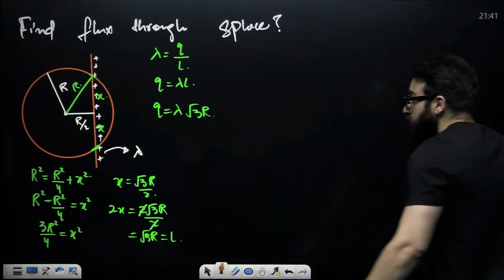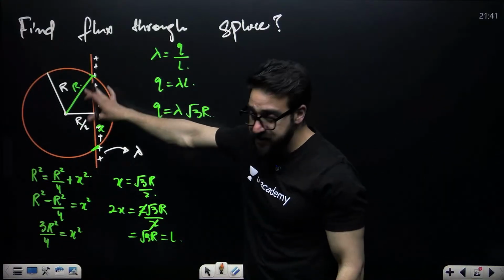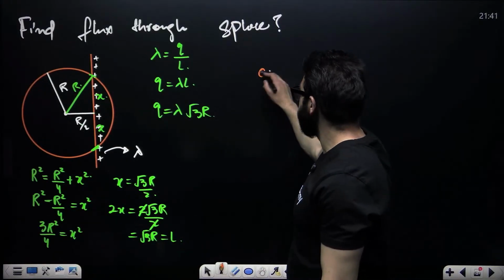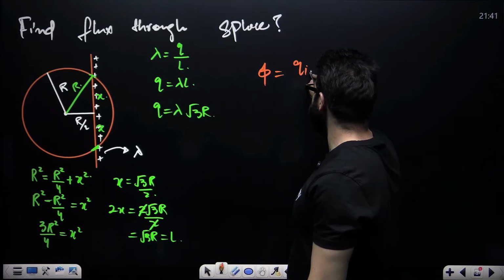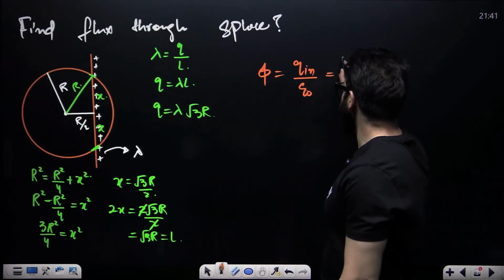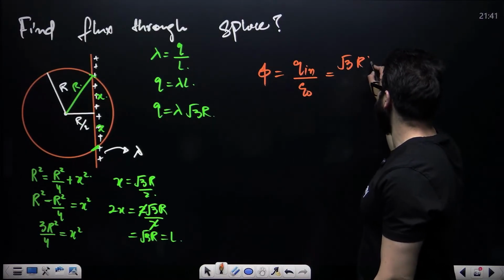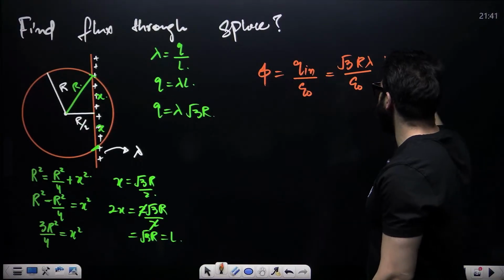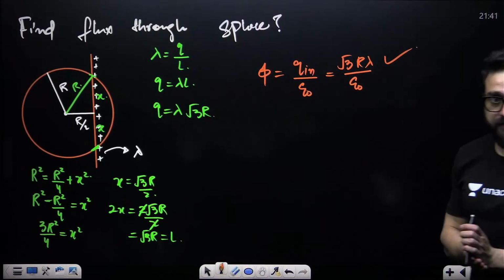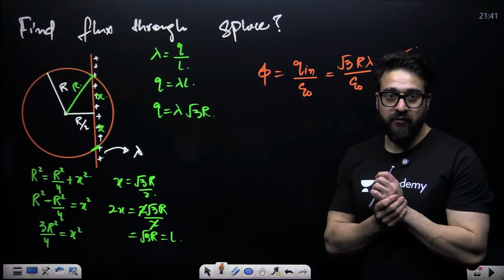Now, if you got the charge present inside the sphere, how can you find the flux? Sir, flux is going to be charge inside divided by epsilon naught. That is root 3 R lambda divided by epsilon naught. This is the answer to the question.